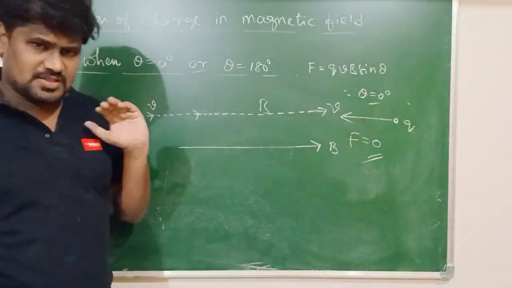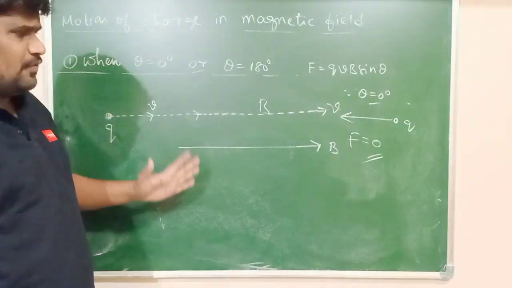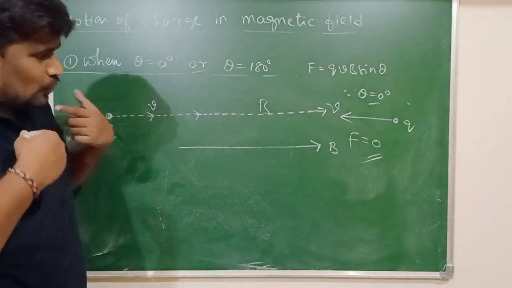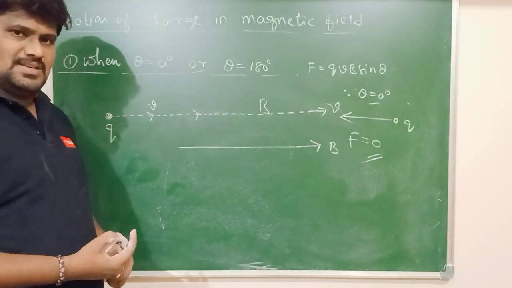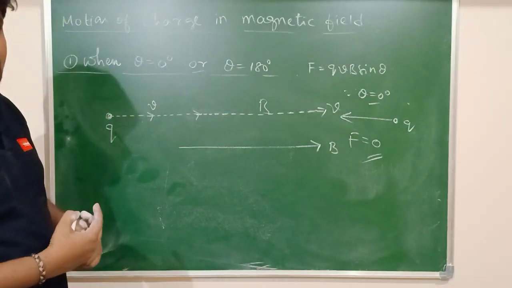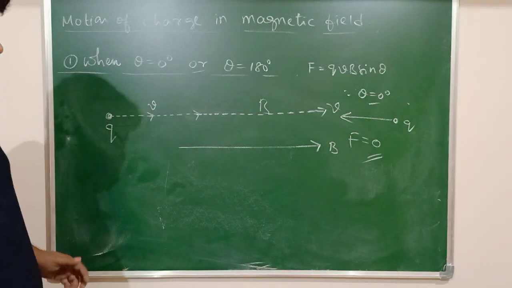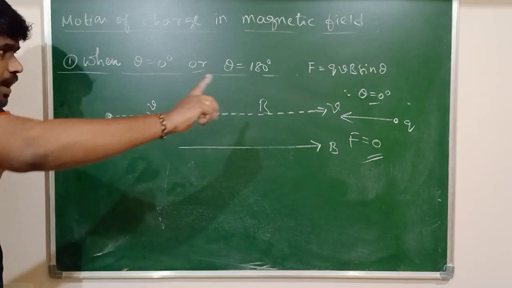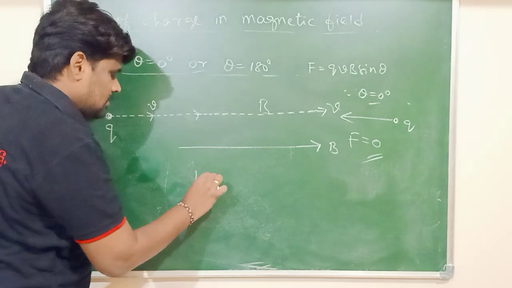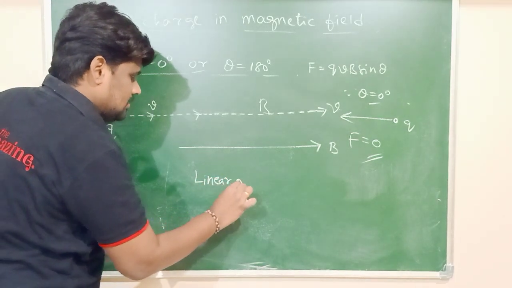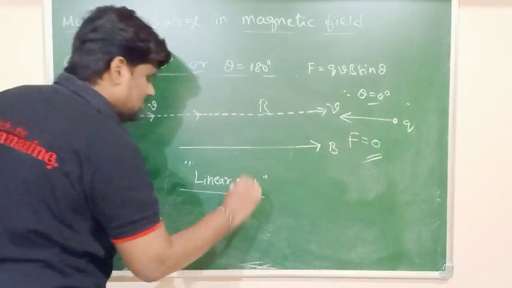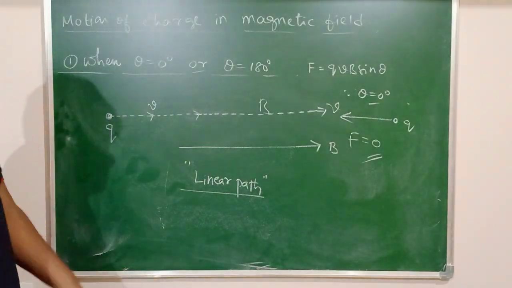Why does it go in a straight path? Definitely the force acting on the charged particle is zero. So if the force acting on the charged particle is zero, the charged particle is moving in the region of the magnetic field in a straight line, indicating that what is the nature of the path traced by the charged particle here? Linear path. The path traced by the charged particle in this case is a linear path.